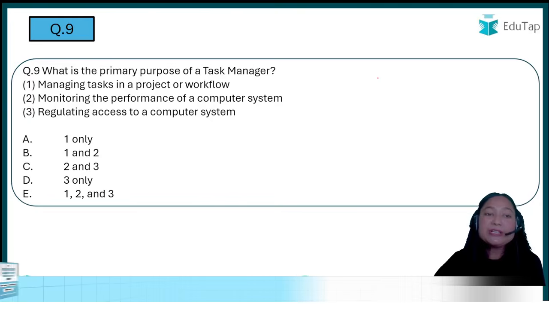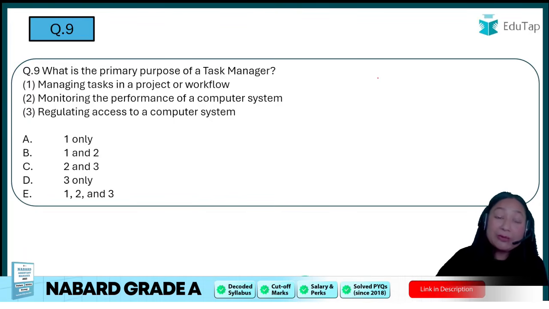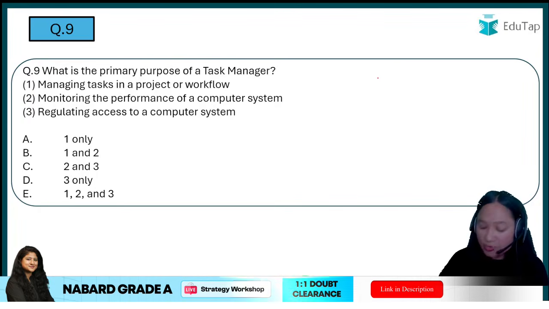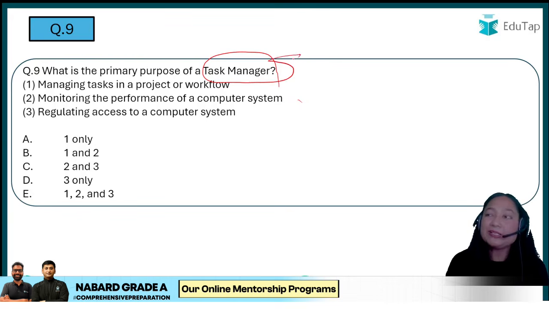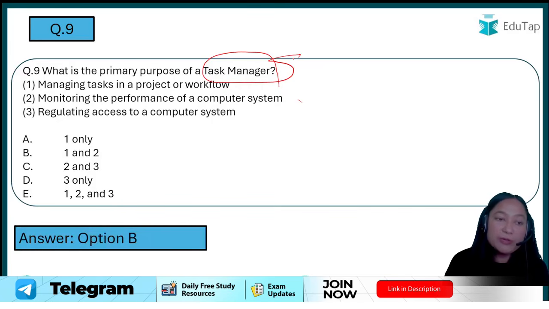Okay, moving toward the next question, what is the primary purpose of task manager? Is it managing tasks in a project or workflow, monitoring the performance of a computer system, or regulating access to a computer system? So you will have to tell what will be the purpose of a task manager. So basically another important topic that you can see here is task manager, and it comes from managing the activity of your computer. Okay, so option number 1 and 2, these are the work of task manager. So option number B will be correct.